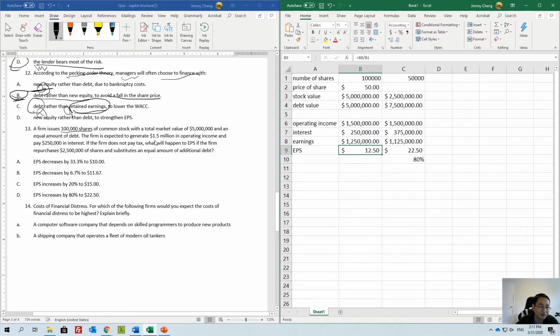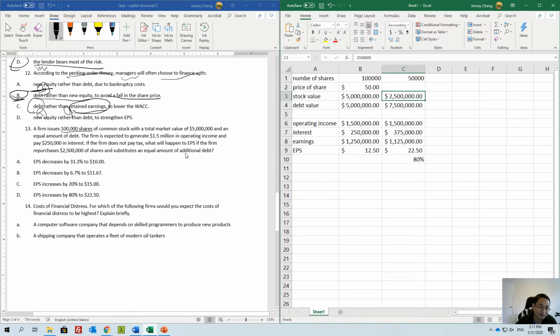And then the second part: what will happen to earnings per share if the firm repurchases $2.5 million of shares. Let's assume the stock price stayed the same. Basically they buy back half, because originally it was $5 million of stock value, and then this decreases to 2.5 million, right? So basically you buy back half of the stocks available to the public. So you need money, right? You need to come up with $2.5 million. How can you get the money?